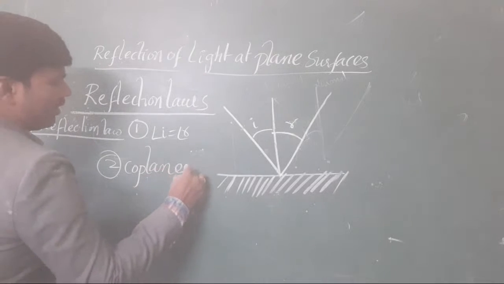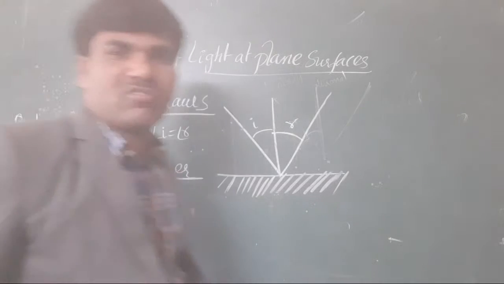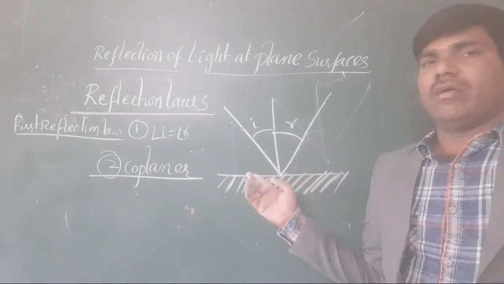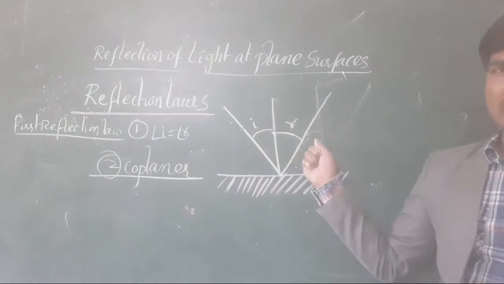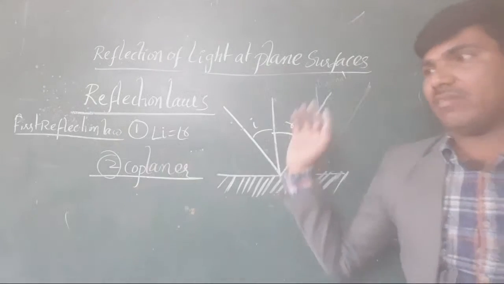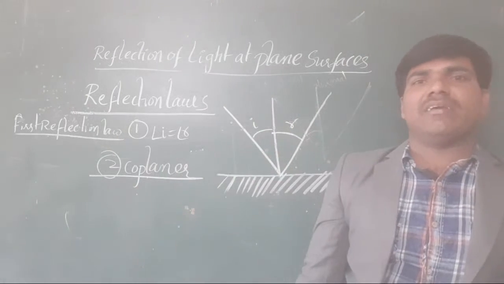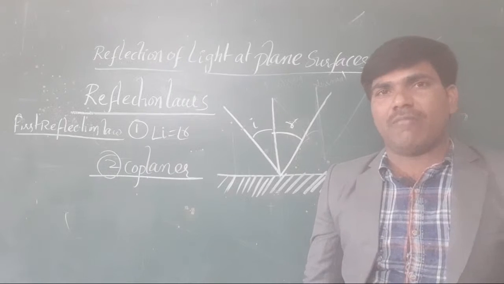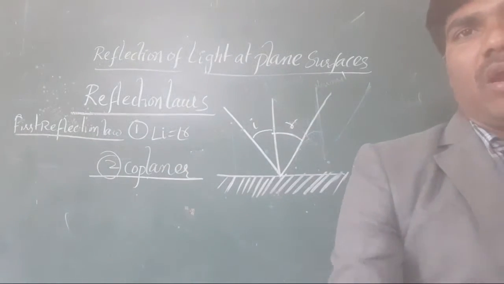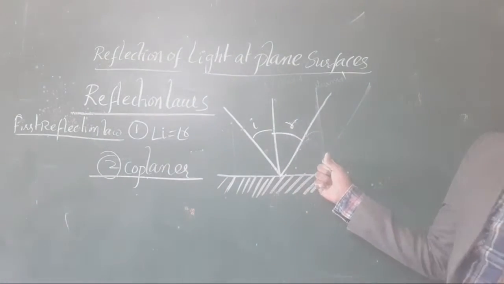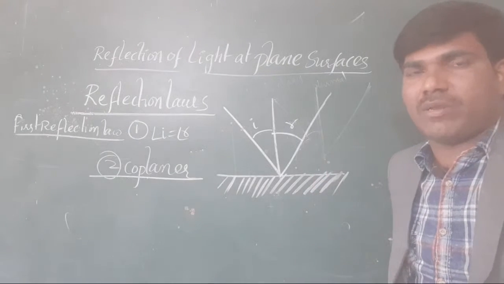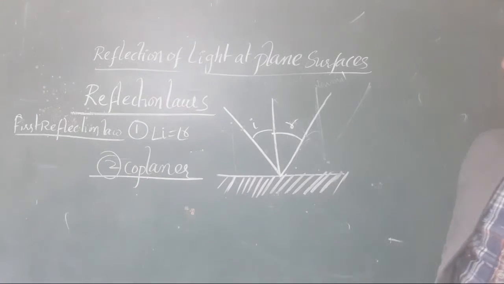Reflection phenomena is coplanar. It is called coplanar when the incident ray, reflected ray, normal, glancing angle of incidence and glancing angle of reflection, everything is in the same plane only. Clear or not all of you students? That is why we call this phenomenon a coplanar phenomenon. Reflection phenomena is coplanar.